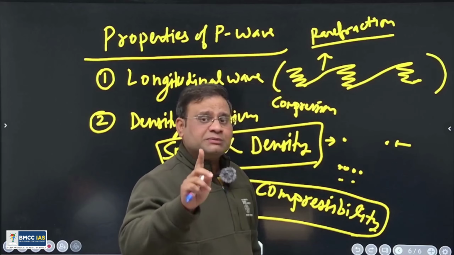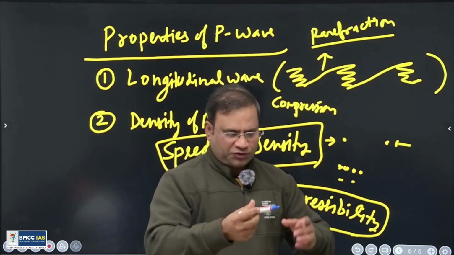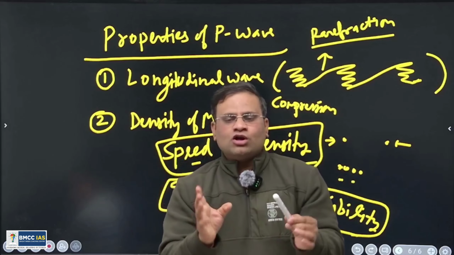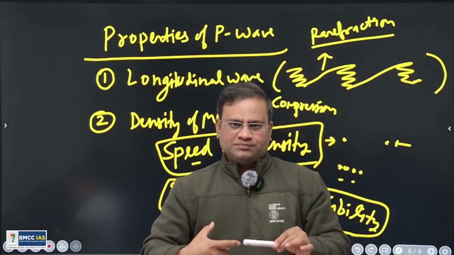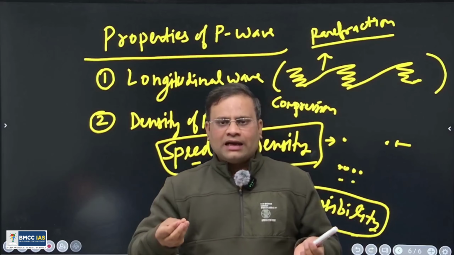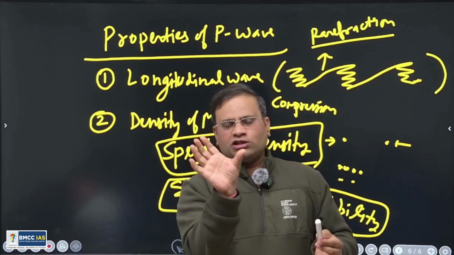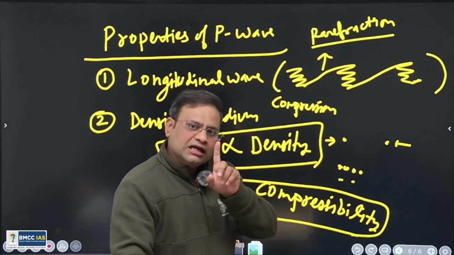Here compression means atomic compression. Don't be confused with physical compression. Like this pan, if I am compressing it, you can say, sir, it is not compressing at all. No, compression here means atomic compression, interatomic compression. But if you have some rubber band or some other elastic thing, you can compress it. So that is a physical compression. Here we are concerned about the interatomic compression.